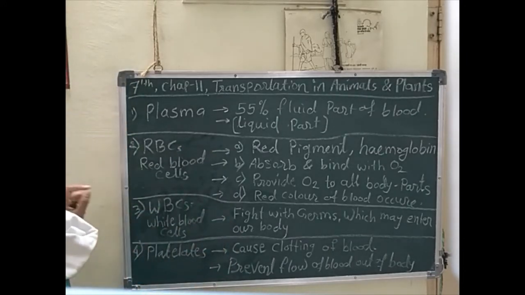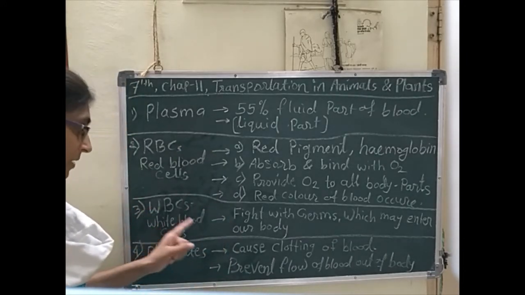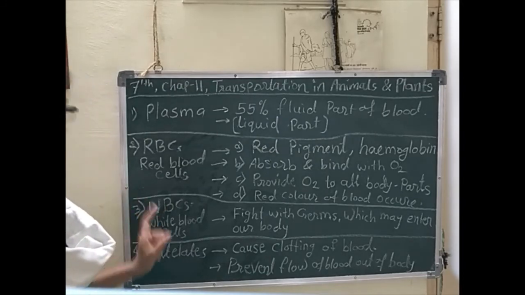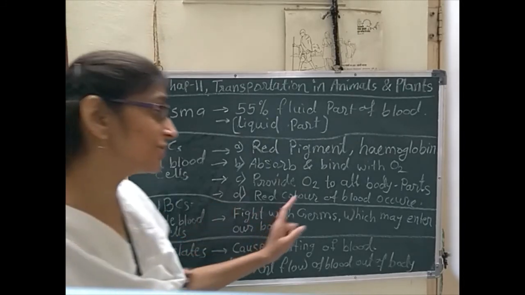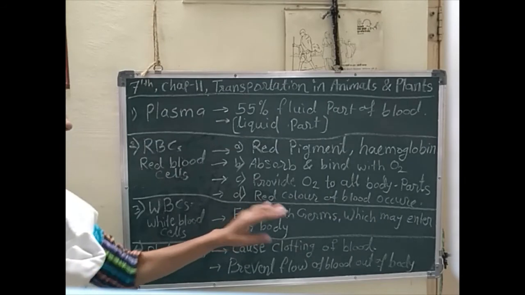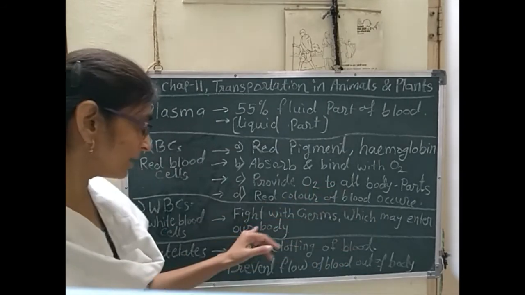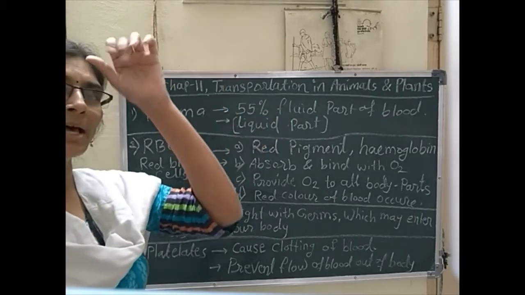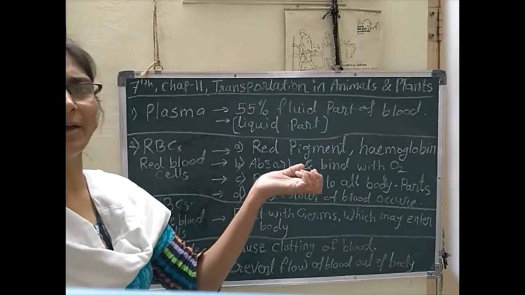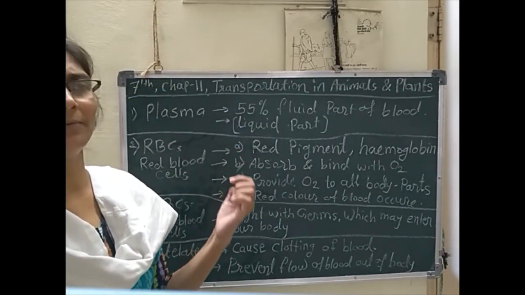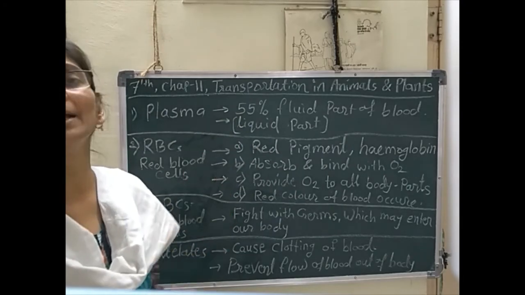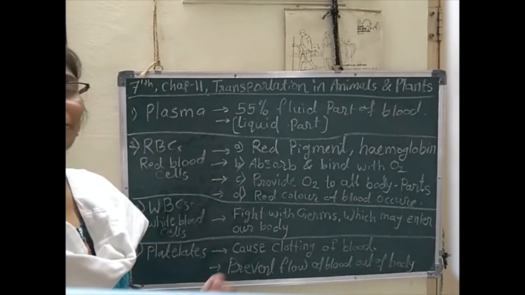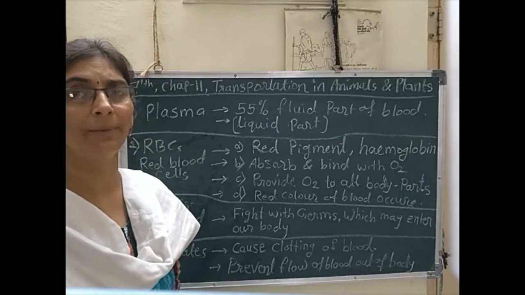Then WBCs. WBCs means white blood cells. These WBCs fight with germs which may enter our body. We know germs are everywhere, and they can enter our body very easily if we are not taking any precautions.